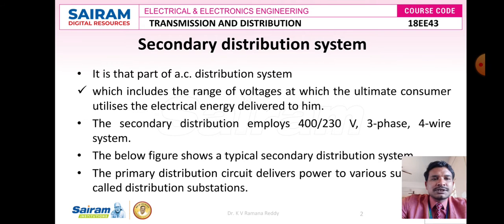Because in the primary distribution system we are not giving power to any load like home or domestic load, so phase voltage is not required. That's why, to earn economical benefits, in the primary distribution system we distribute the electrical power with a 3-phase 3-wire transmission system.